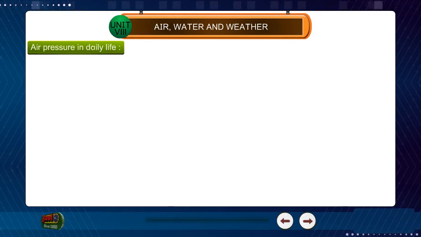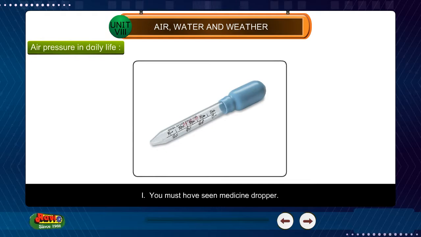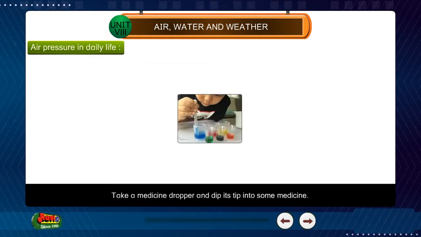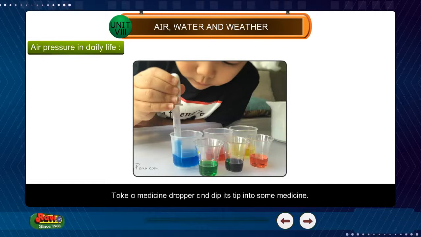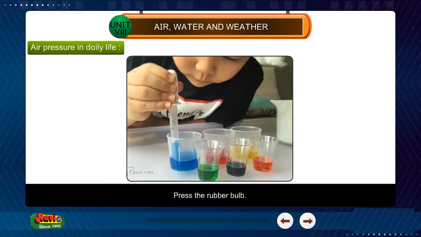Air pressure in daily life. 1. You must have seen a medicine dropper. Take a medicine dropper and dip its tip into some medicine. Press the rubber bulb.